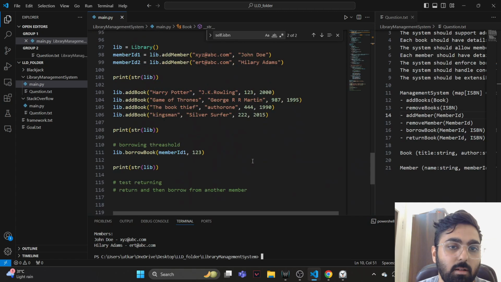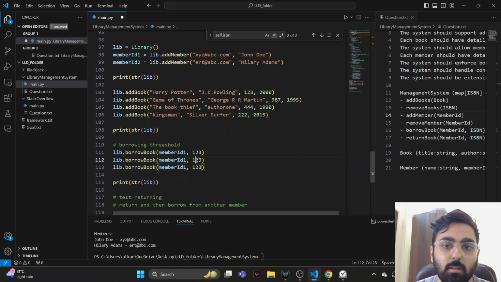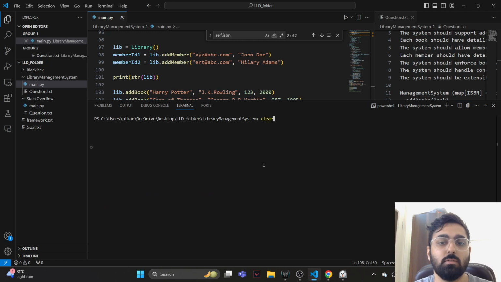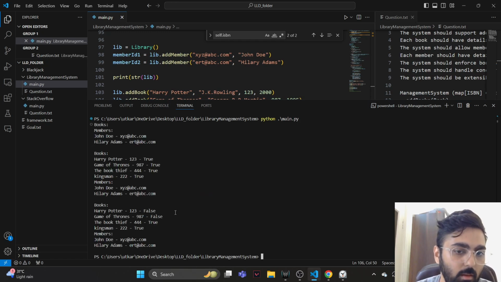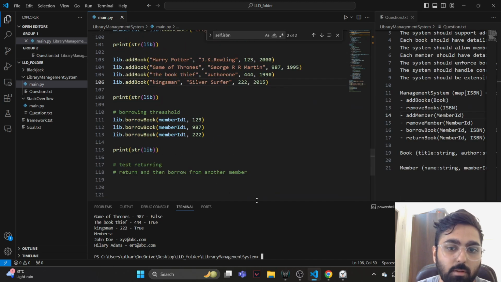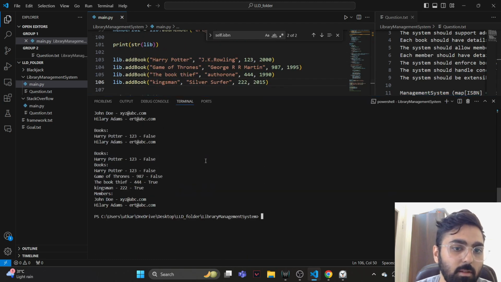Then let's try out lib.borrow book 3 times, in which a member takes this, takes the second book, maybe takes the last book. So this last call should fail, so the Kingsman by the Silver Surfer should stay available because our threshold is 2, which is sort of correct also, right? Did we print it after that? Yeah, we did print it after that, so it makes sense that the Kingsman's availability is set to true even though we tried to borrow it.